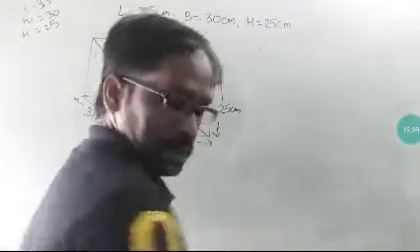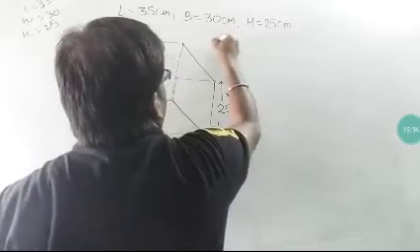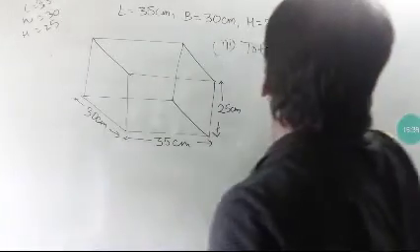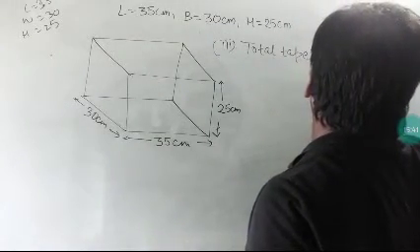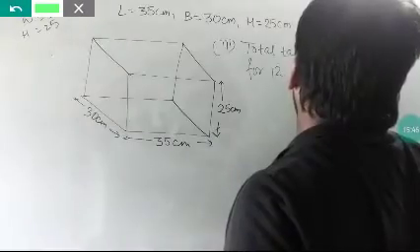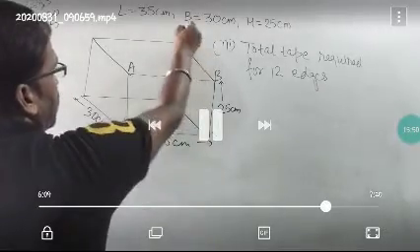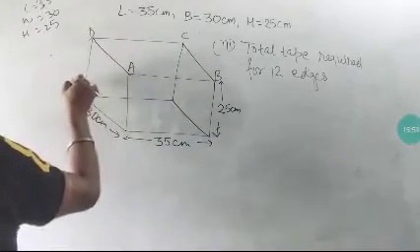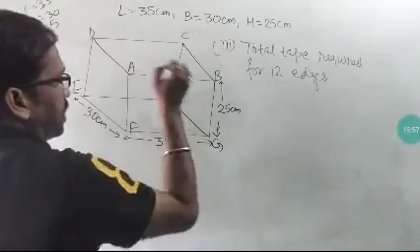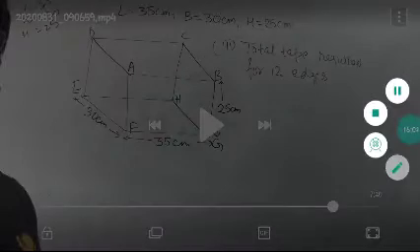Now the last one is remaining. That means we have to find the total length of the tape required if I have to join all the sides, all the edges. That means, wait a minute, let me first label this and then I'll explain. All the edges, all the vertices I have labeled, so that we can easily see what we actually have to find.